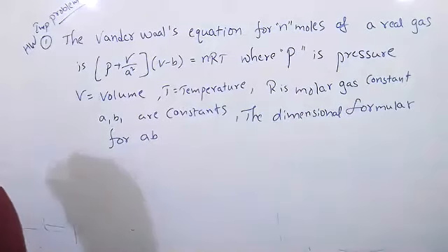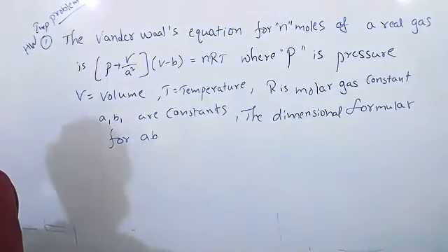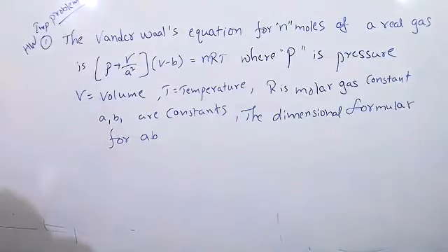Okay. Sir, so n moles of a real gas, in the sense n is also a number, right? It is a number. And T is the absolute temperature. R is constant, in the sense R is also a number. R is also a number. So A, B, and n are constants. Yes.